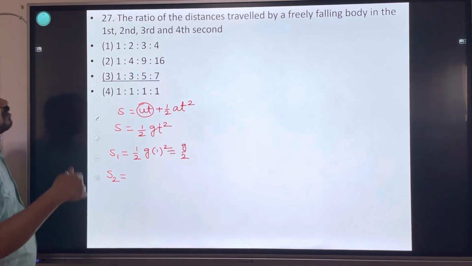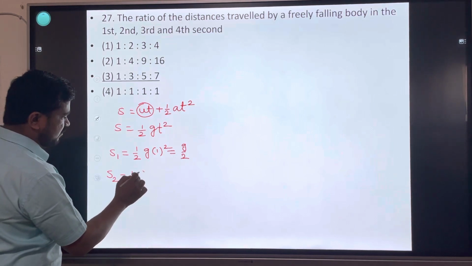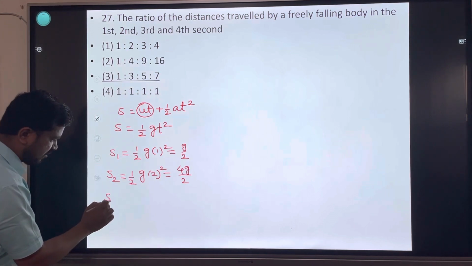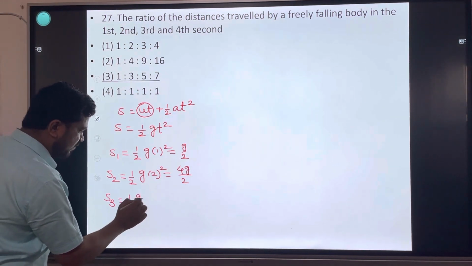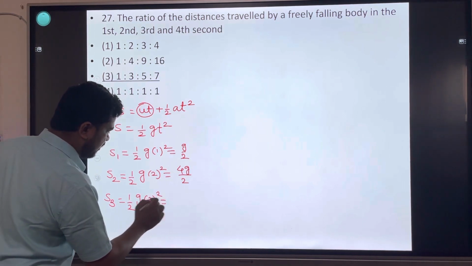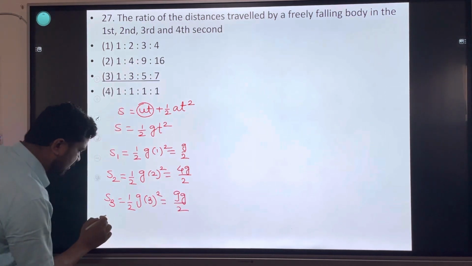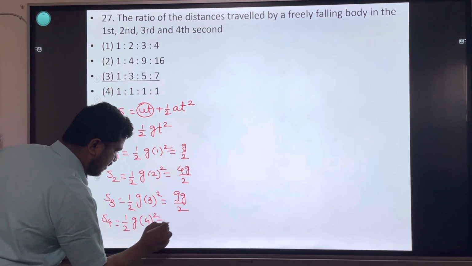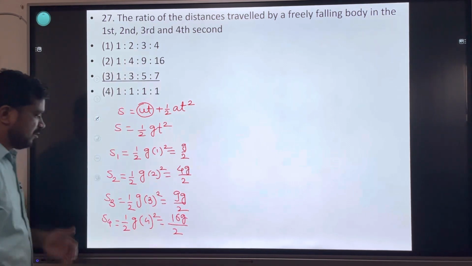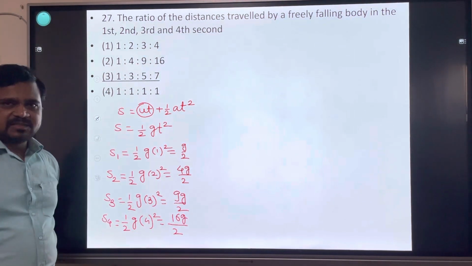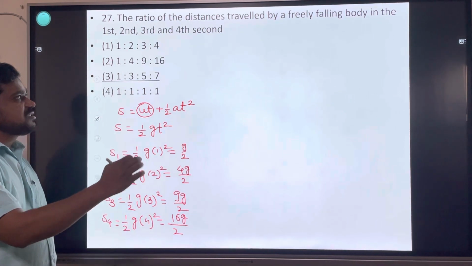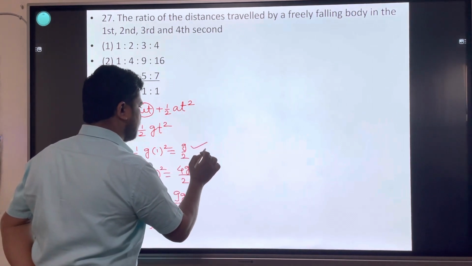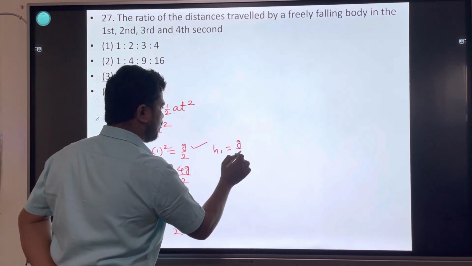Distance travelled in total 2 seconds: half g into 2 square is equal to 4g divided by 2. In total 3 seconds: half into g into 3 square, 9g divided by 2. In 4 seconds: half into g into 4 square is equal to 16g divided by 2. This is not our answer. We have to find the distance travelled in the first second, second second, third second and fourth second. The distance travelled in the first second is correct, h1 is equal to g upon 2.